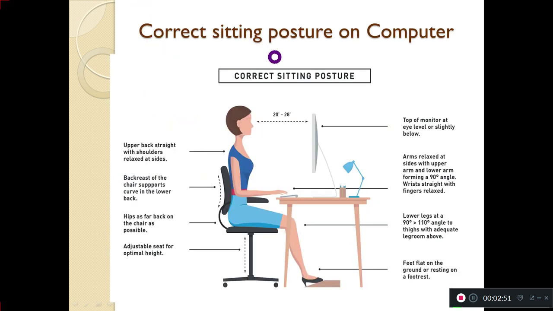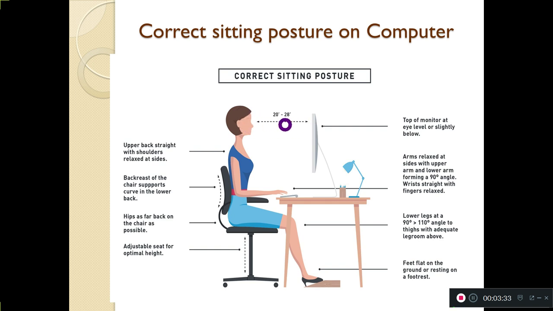Now we shall see what is the correct sitting posture on the computer. So let's understand this correct sitting posture. This is our system, this monitor, this keyboard. It is kept on the table and we have a chair on which we can sit. Here the eye level should be at the top of the monitor, so that there is no harm to our eyes.